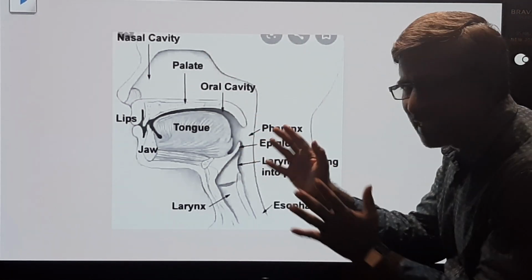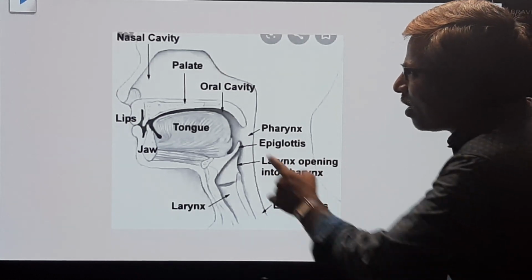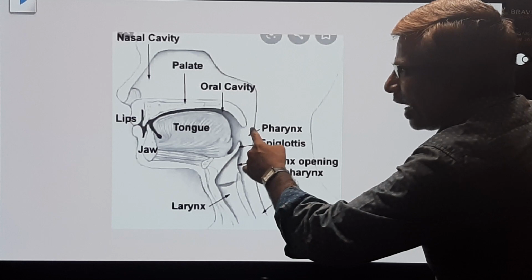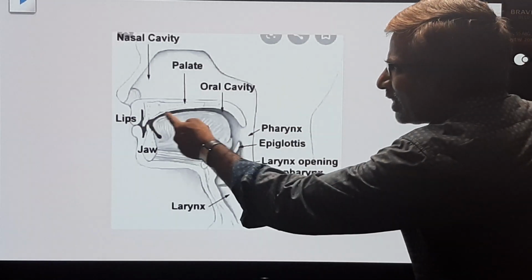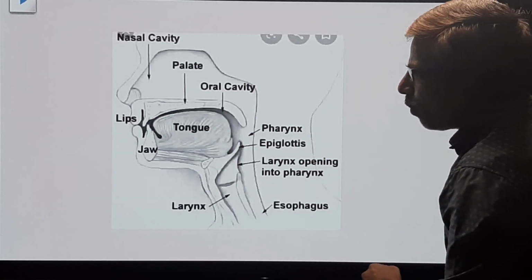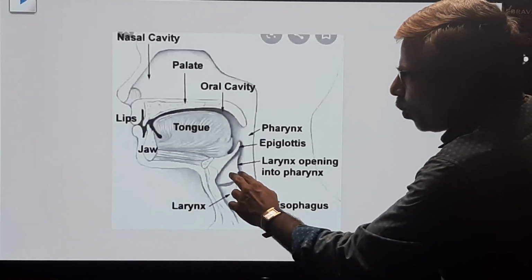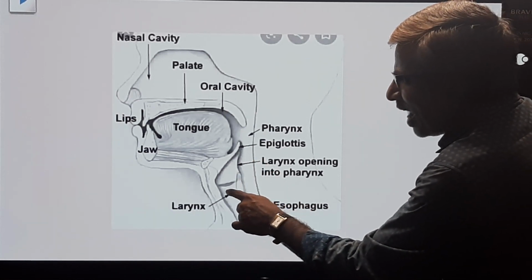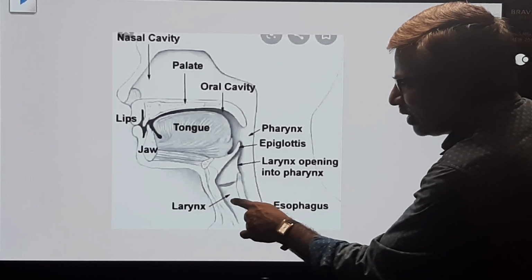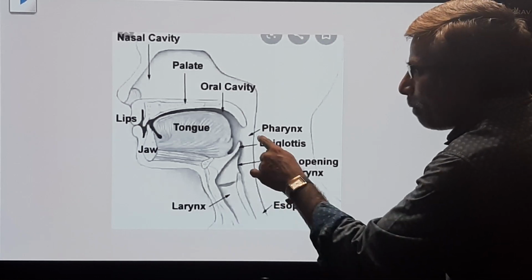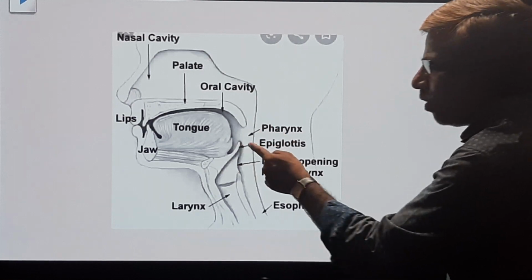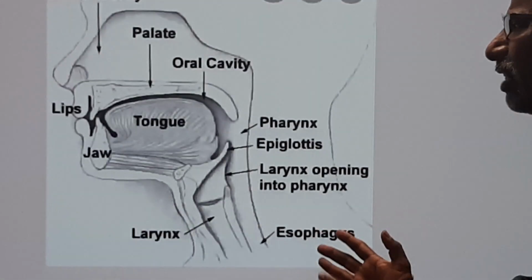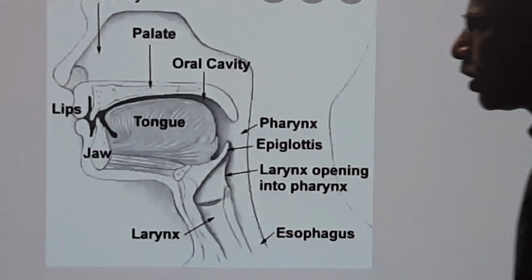You can see this is a junction box. From the front, it is the opening of the nasal chamber. Inside, it is the opening of the oral chamber. Posteriorly, it is the opening of the esophagus as well as the trachea. This is the esophagus, this is the trachea. The pharynx is a junction for all, meaning it is a common passage for air as well as food.